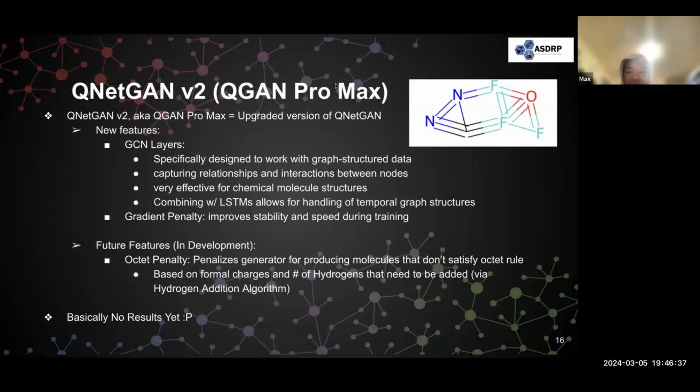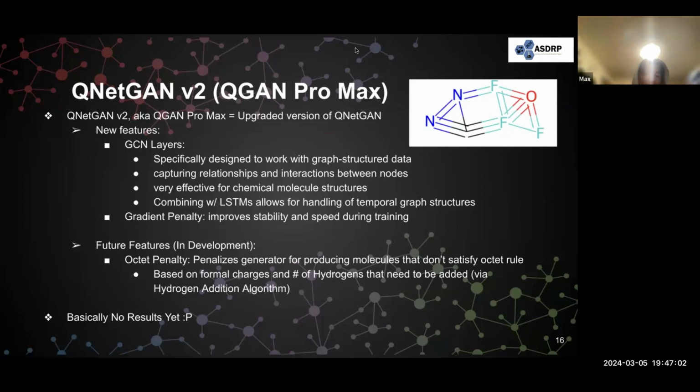They do this by capturing relationships and interactions between nodes, such as the types of bonds between different atoms, and this makes them very effective for chemical molecule structures. Combining these layers with the LSTMs inherited from the original QNetGAN, we hypothesize, will allow the new model to handle temporal graph structures even more accurately.